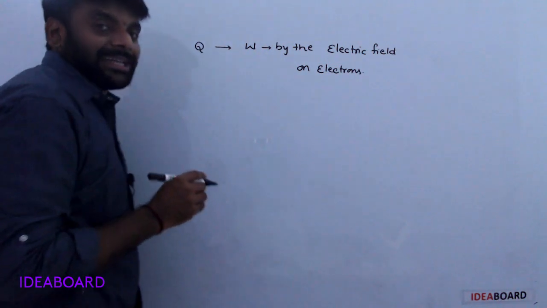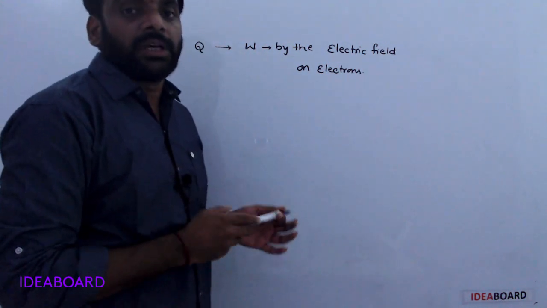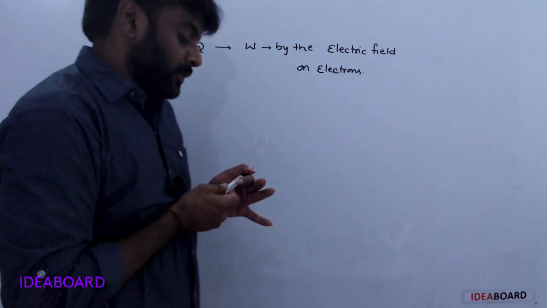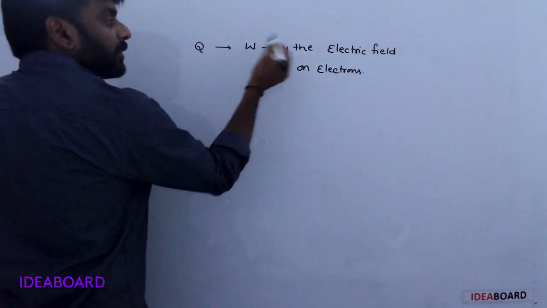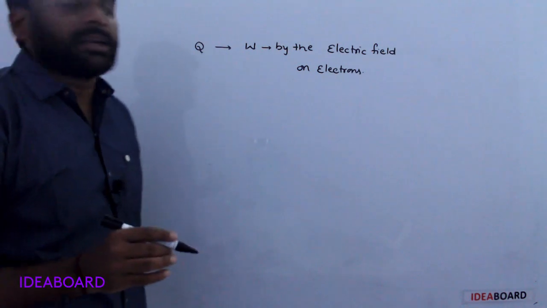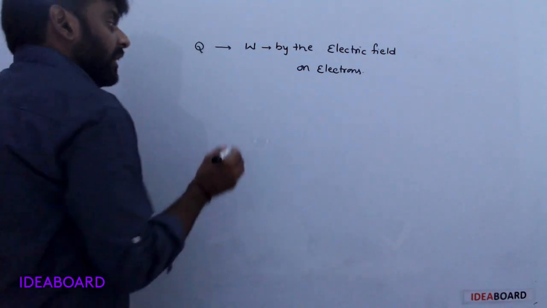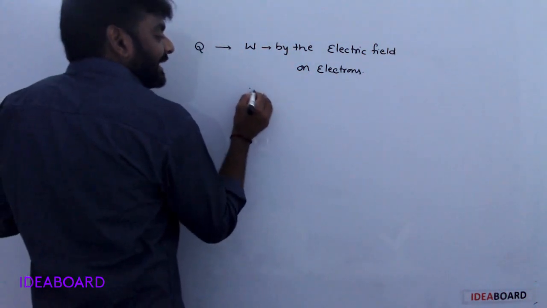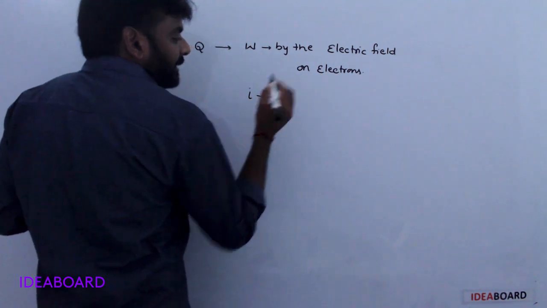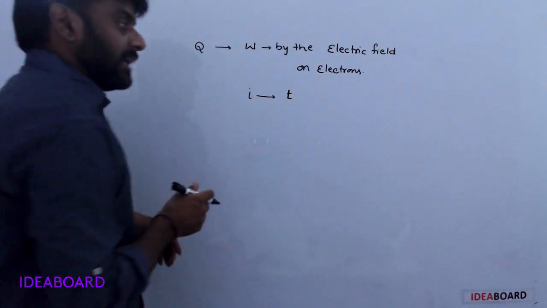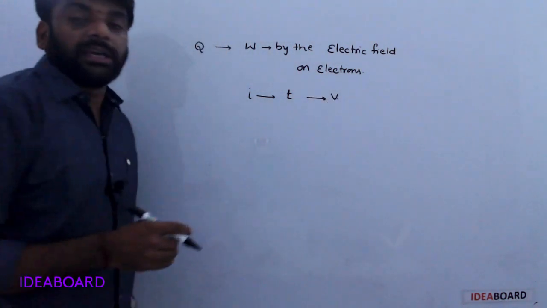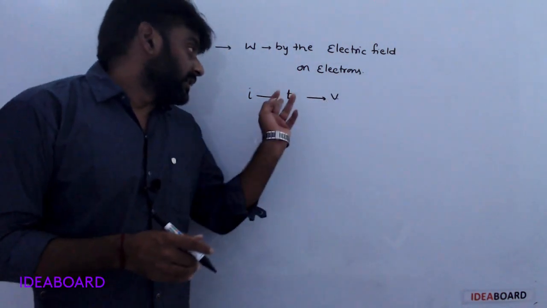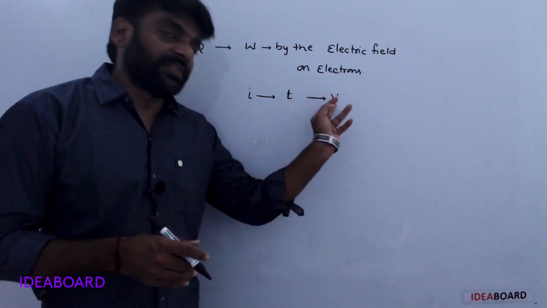In this Joule's heating effect, released heat energy is equal to work done by the electric field on electrons. Here, current I is passed in the time t due to potential difference V. Understood?